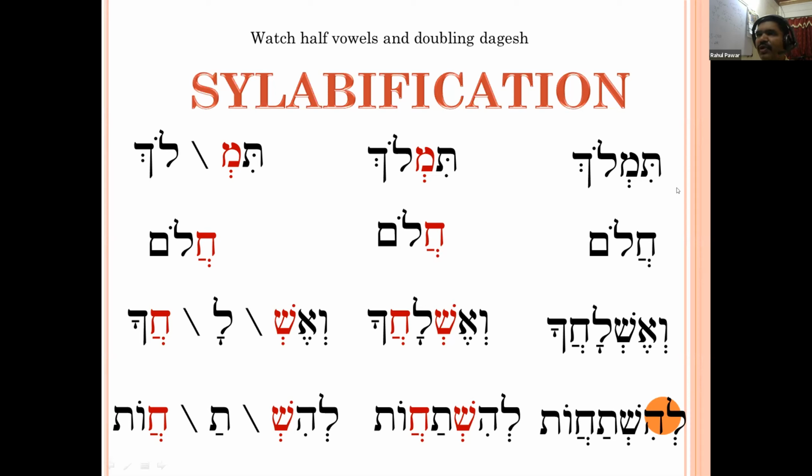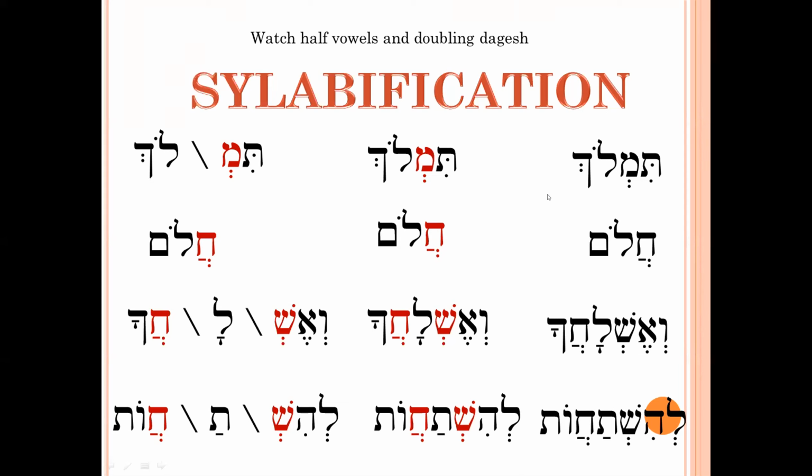Okay, so unmute yourself. We'll pronounce this once again from here. Say after me: Timlok, Timlok. Then Lok Halom, Halom. Then Veishla Kaka. And the last one is Lehishta Kavot.